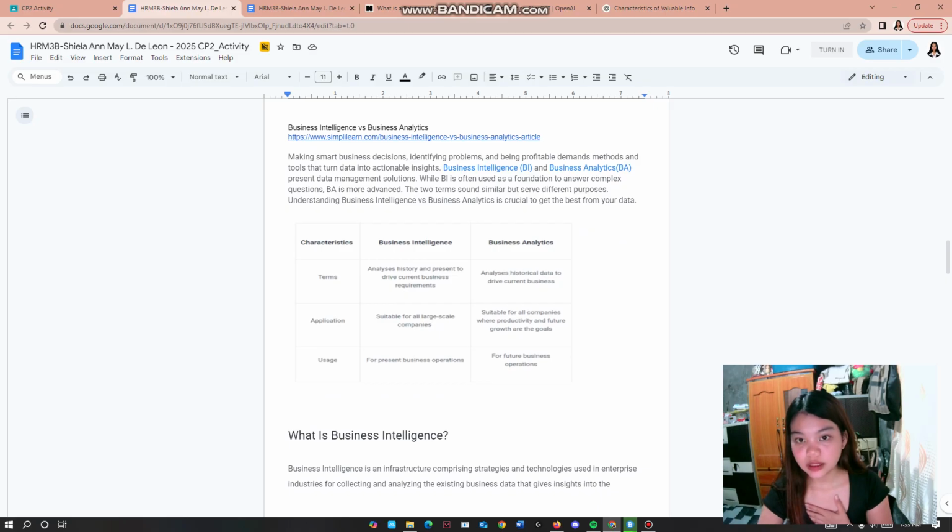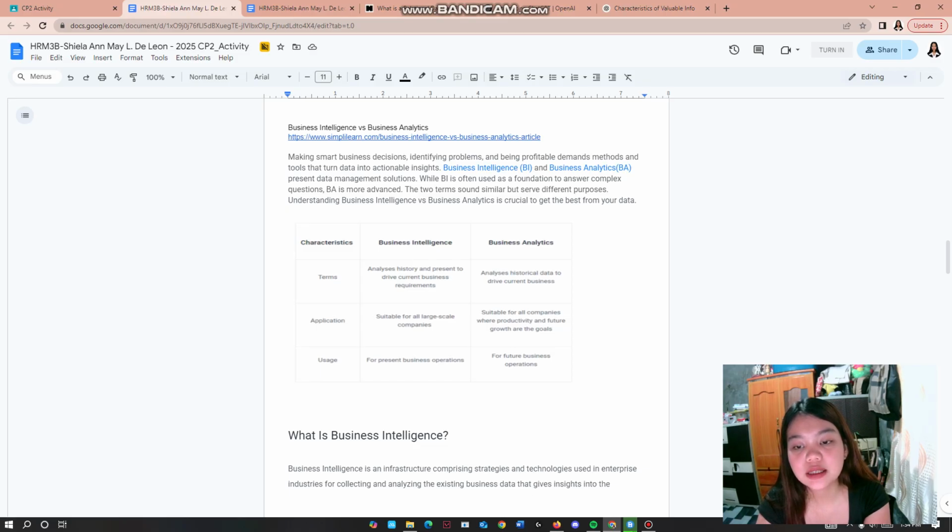So here's business intelligence versus business analytics. Making smart business decisions, identifying problems, and being profitable demands methods and tools that turn data into actionable insights. Business intelligence and business analytics present data management solutions, while business intelligence is often used as a foundation to answer complex questions. Business analytics is more advanced. The two terms sound similar but serve different purposes.